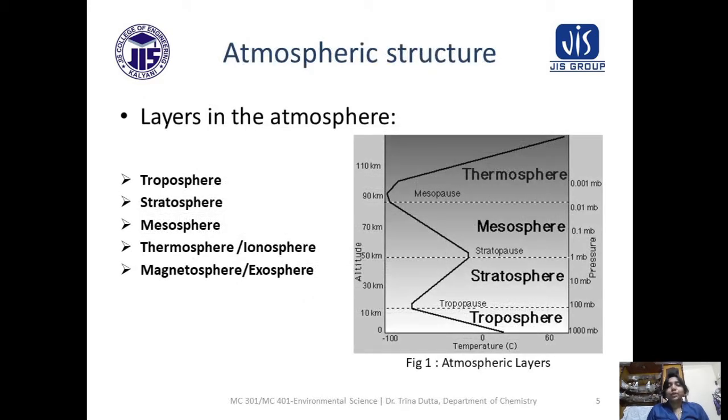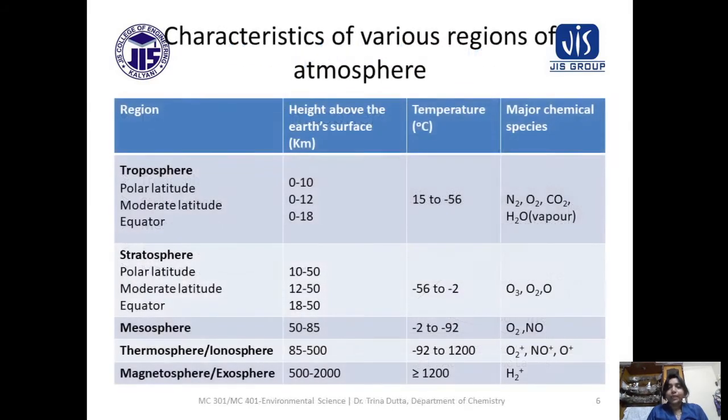So mainly today we will discuss our atmospheric structure. I told earlier that it has the layers troposphere, stratosphere, mesosphere, and thermosphere, which is also called ionosphere, magnetosphere, and exosphere. This is the temperature variation with altitude. Now we can see the different regions, like the troposphere.